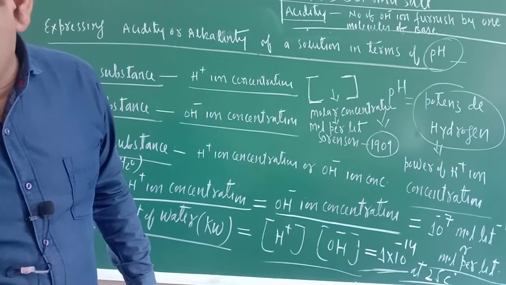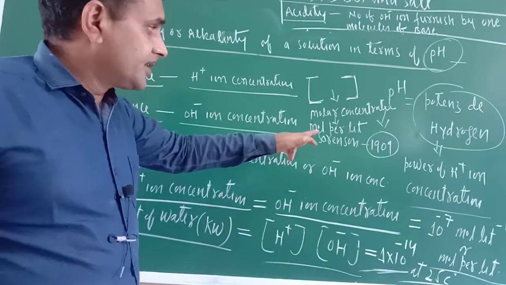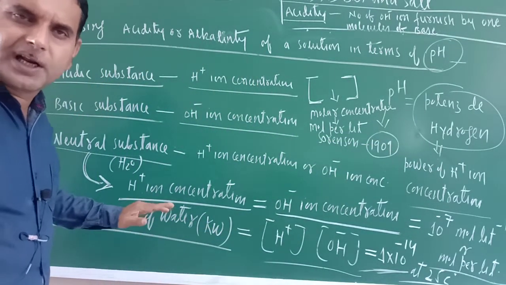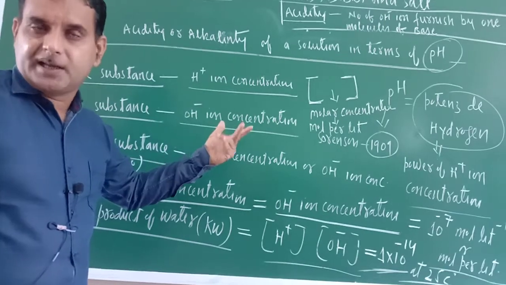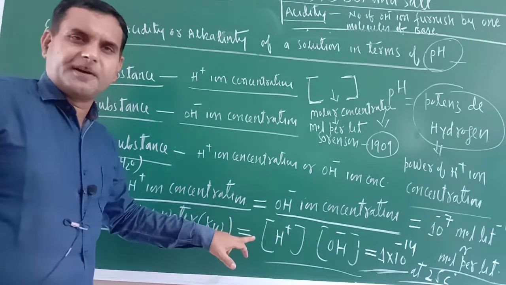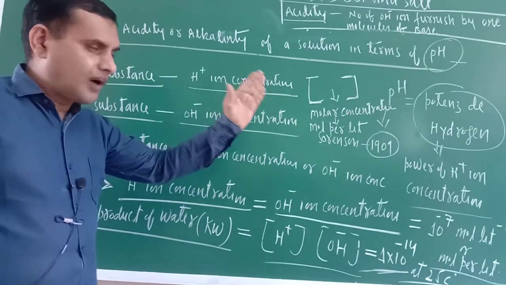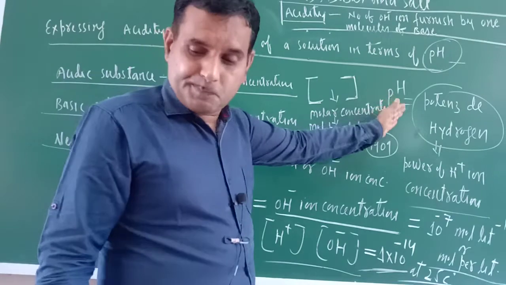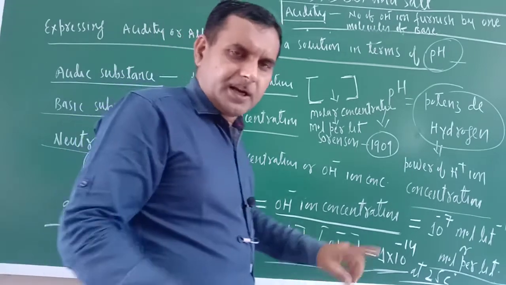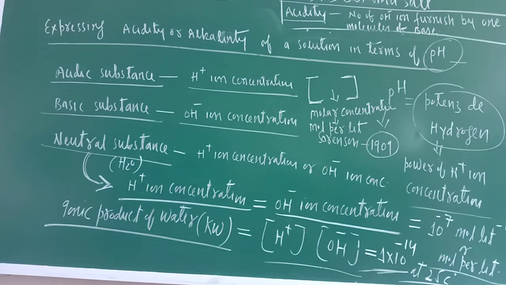Just see, by getting the idea of this one, this scientist Sorensen took the idea from the ionic product of water, and he proposed one scale that is called pH scale or pH. So what is the pH of a solution? Okay, now I will delete this one and will explain you. I hope that you understood this one, because this is the basis for the pH.